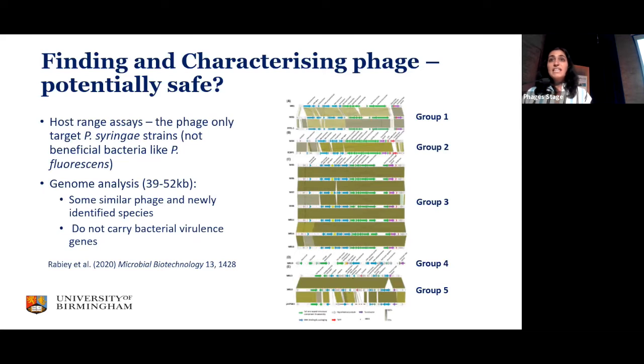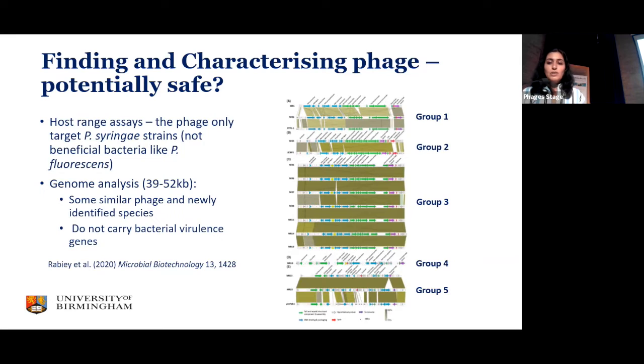We isolated 70 phages from different cherry orchards in the UK, from leaf, bark, and soil of cherry trees. The first thing we did was host range assay them against all pathovars of Pseudomonas syringae causing canker and against most strains of Pseudomonas syringae that we had. We also tested them against a range of beneficial bacteria, such as Pseudomonas fluorescens, to test that they don't affect those bacteria. None of the phages we isolated could infect beneficial bacteria, which suggested that it's safe to do more analysis on them.